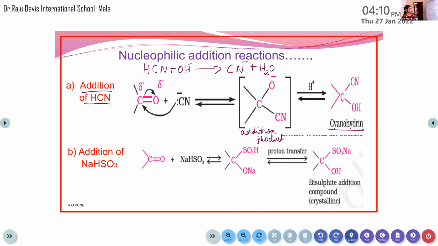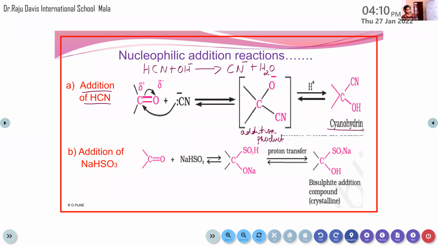This is clear, children? In the first step, one addition product is formed. So it has a tetrahedral shape. It is also known as tetrahedral intermediate. Okay, it has a tetrahedral shape. That's why this addition product is also known as tetrahedral intermediate. Then with the addition of H plus ion, the final product cyanohydrin is formed.